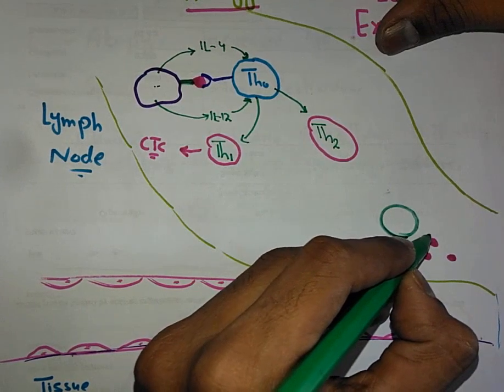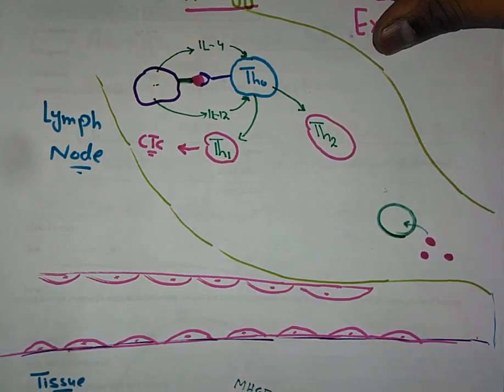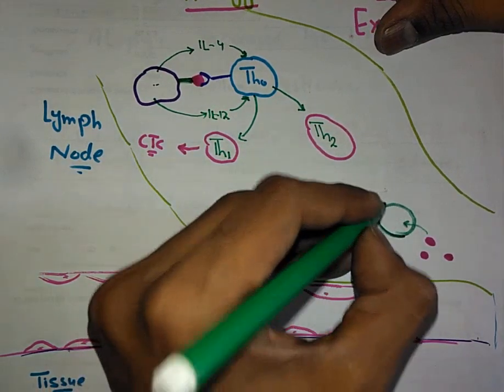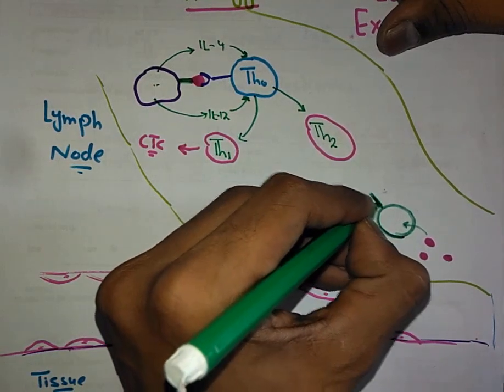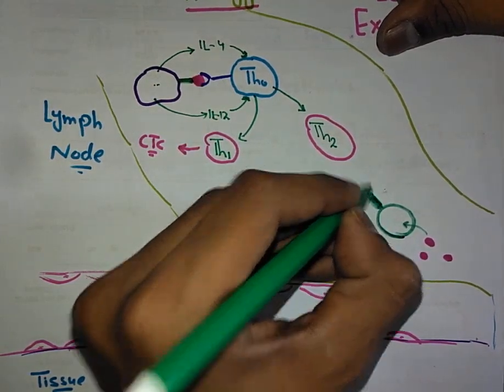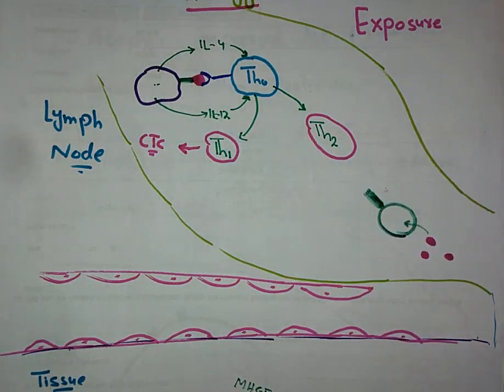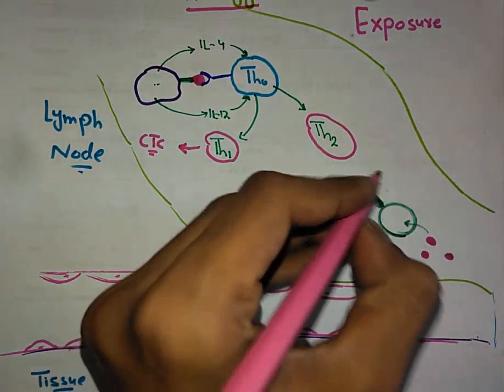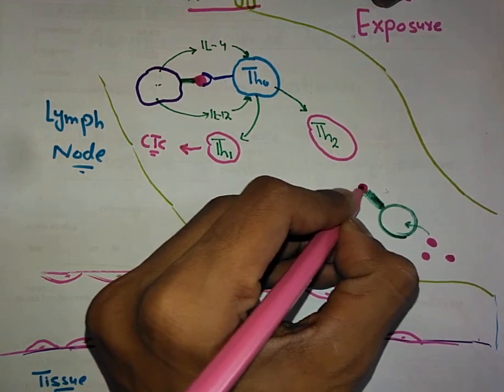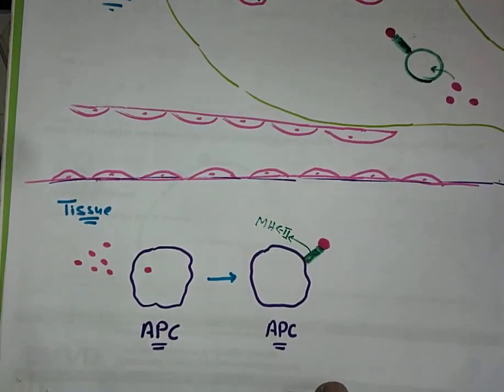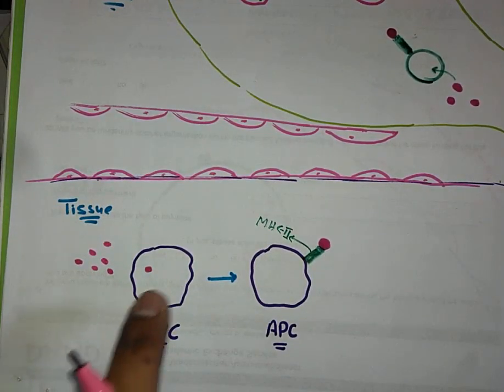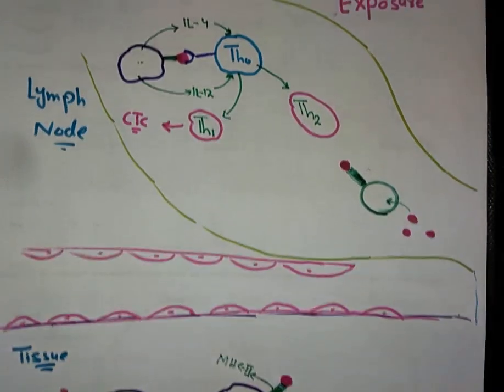They will also take in these allergens, and they will express these allergens on their MHC2, because previously I told you that APCs include macrophages, B cells and dendritic cells.